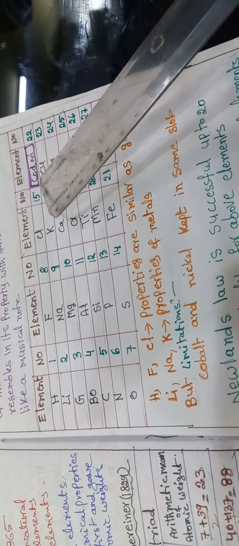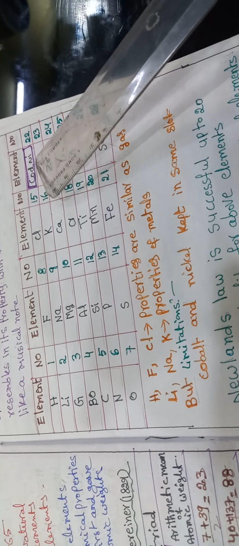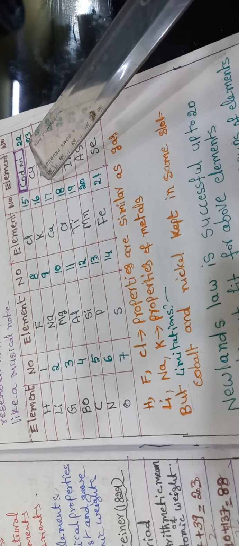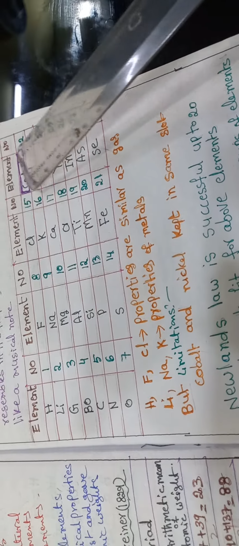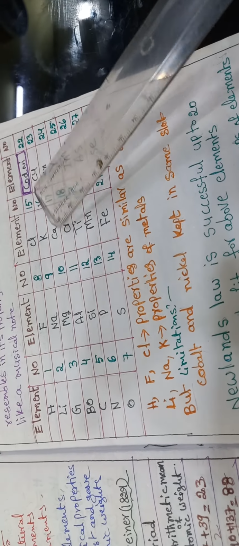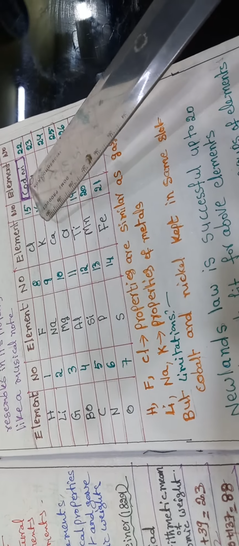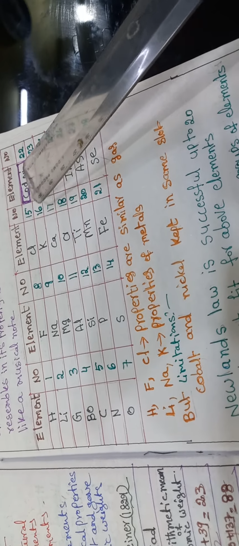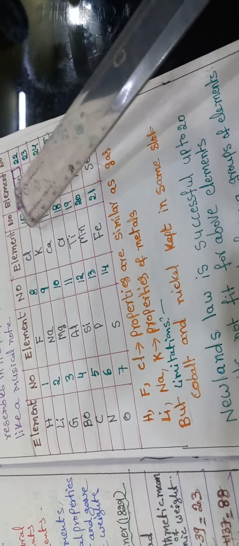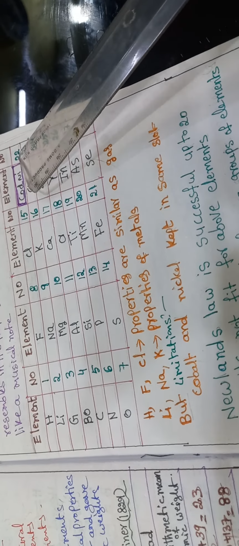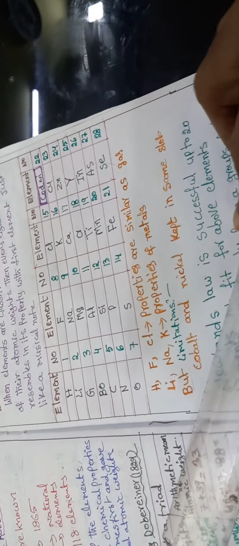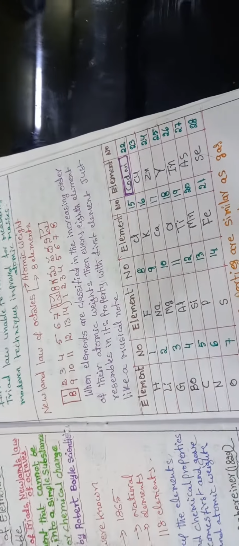Here we can also see the limitations. Cobalt and nickel are kept in the same slot; only here do we see two elements in the same slot. This is a drawback of Newlands' law of octaves.